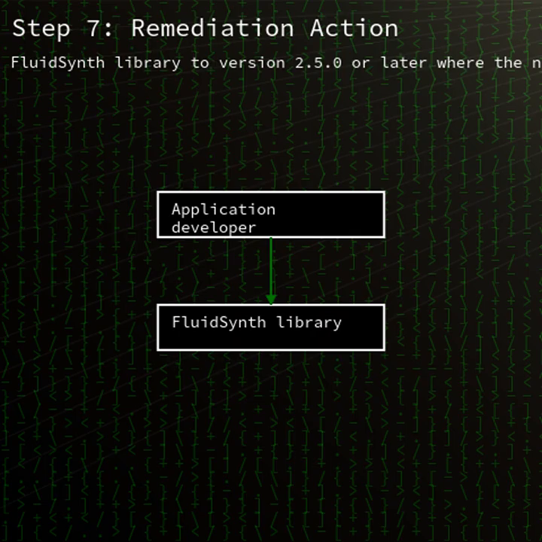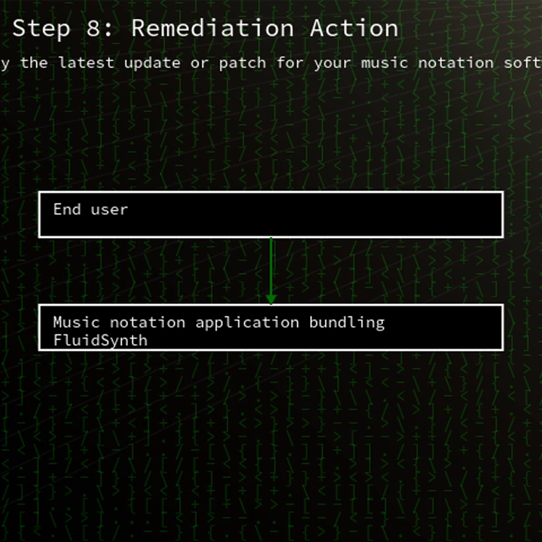In summary, if you run fluidsynth 2.4.6 or earlier, or use applications like MuseScore that bundle it, update your packages immediately. Fedora 42, Fedora 43, and OpenSUSE have patches available. Always verify that you're on the latest release from your distro or rebuild your application against fluidsynth 2.4.7 or later.